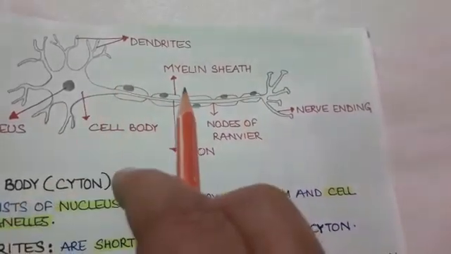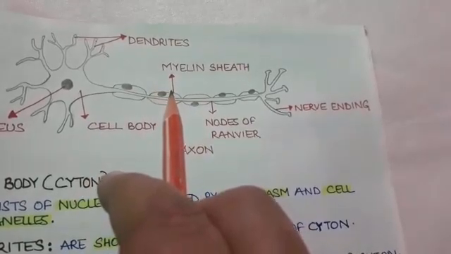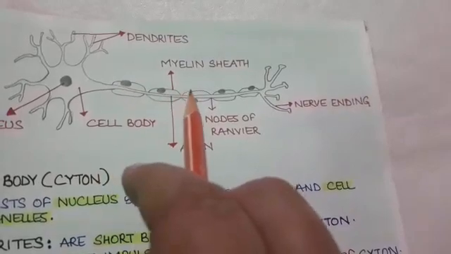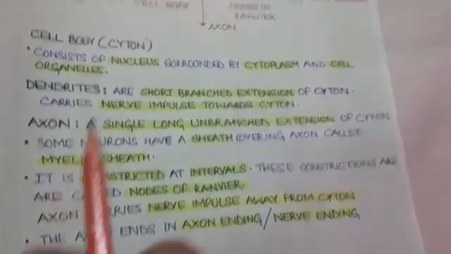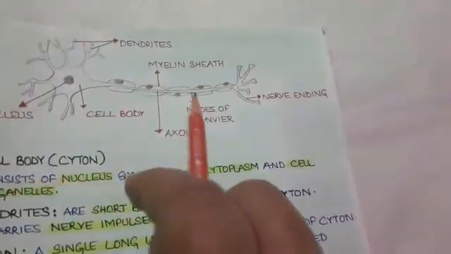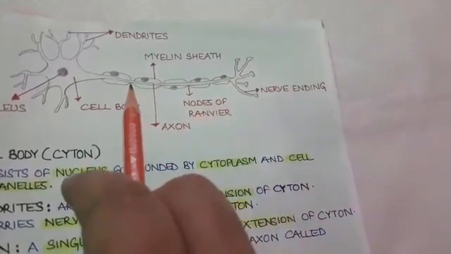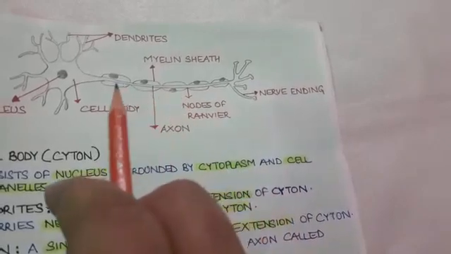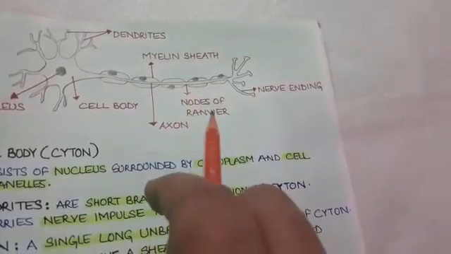If the neuron has myelin sheath, it is called myelinated neuron, and if the myelin sheath is absent, then the neuron is called non-myelinated neuron. Students, the myelin sheath is not continuous, as we can see from the diagram. There are some constrictions in the myelin sheath. These constrictions are called nodes of Ranvier.